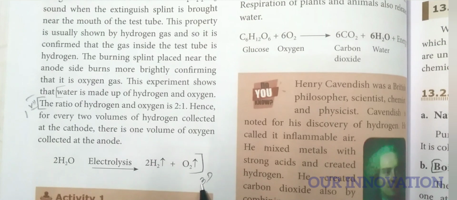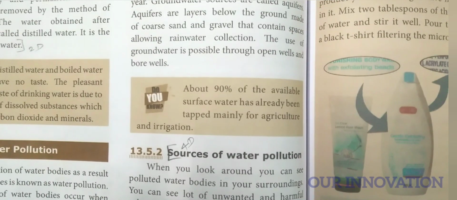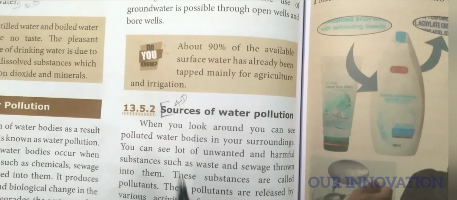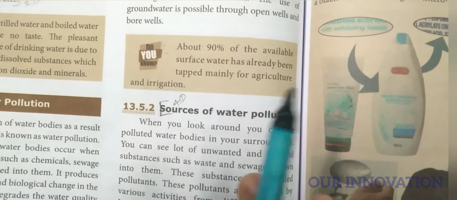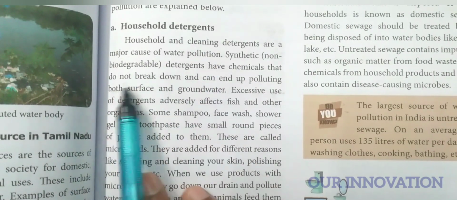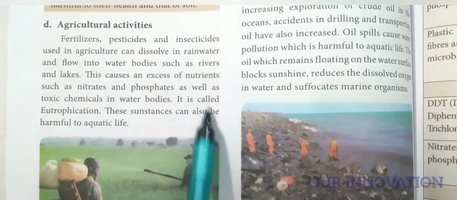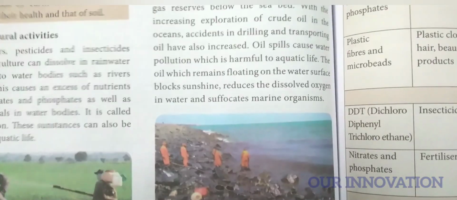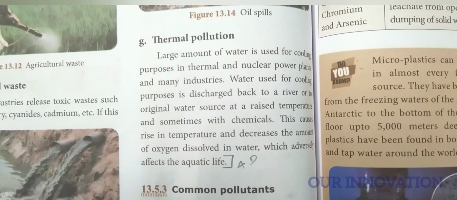This is the third detail. Explain the different ways by which water gets polluted. Page number 148. Sources of water pollution. Mark it from here. You do not need to write all of this exactly. Put the heading sources of water pollution, take what is pollutant and write it, and after noting the pollution, we have to write different types of pollutions. Okay, household detergents, from this take 2 or 3 important points and write. Then next is domestic sewage, then domestic waste and plastics, agricultural activities, industrial waste and oil spills, thermal pollution. So up to this. So the fourth detail is up to this. So over the heading, take 2 or 3 points and write.